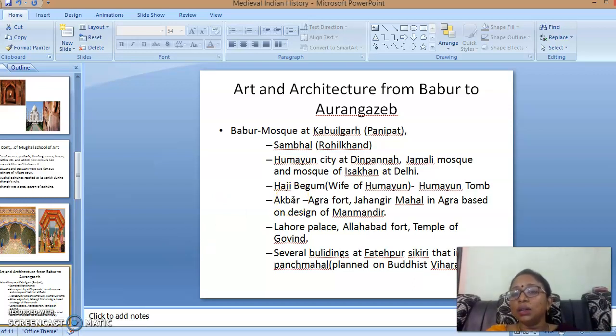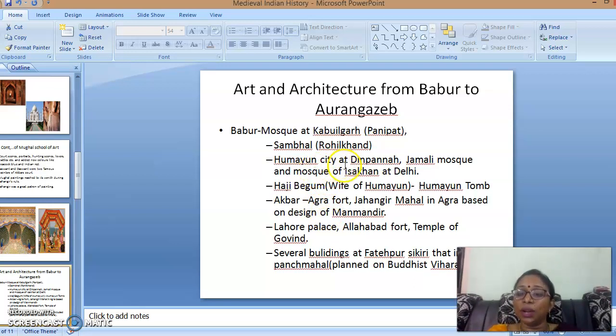Babur was the first Mughal emperor to start the Mughal dynasty in India, and it ended with Aurangzeb. This was a specific period in which art and architecture flourished. Babur built the Kabul Mosque at Panipat. Panipat is the site of the first battle of Panipat, the foundation of the Mughal dynasty in India. He built a mosque there, and another mosque at Sambal in Rohilkhand.